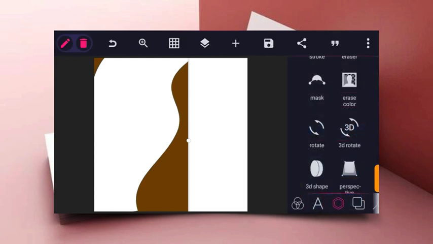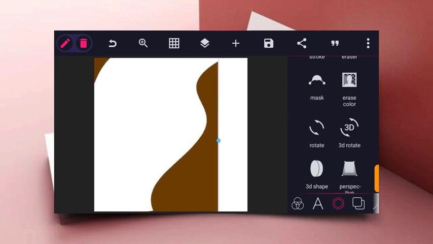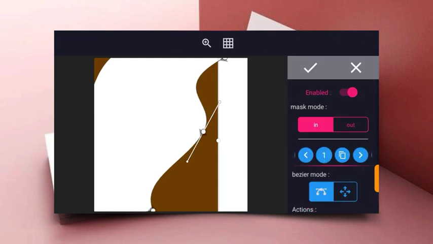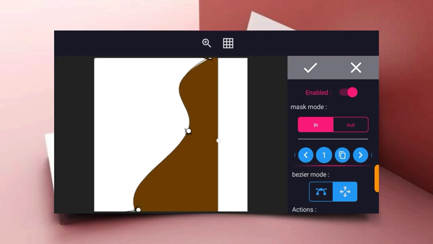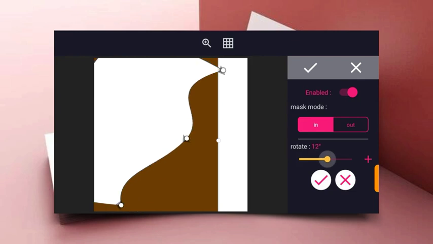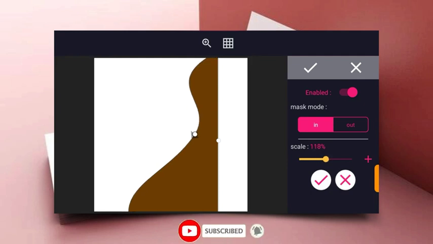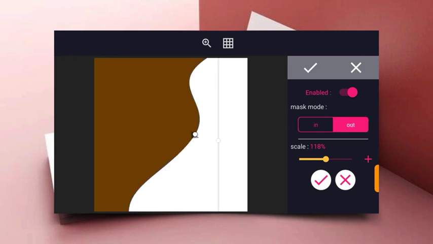So now let's increase the square size and then continue with our maxing. Once you've gotten that particular shape you want, you can just press the out icon or the in icon depending on the kind of design you want. But I'll be making use of the out icon because I'm considering the white side just like this. So I think this is okay by me now.